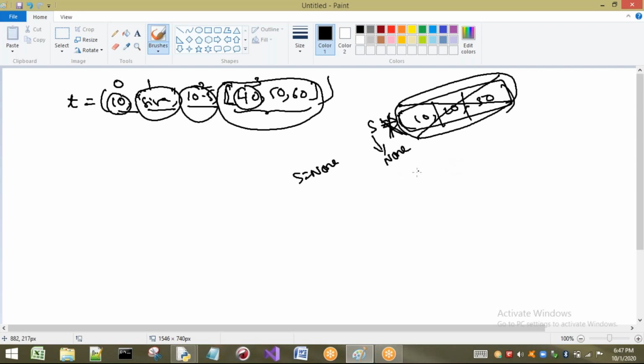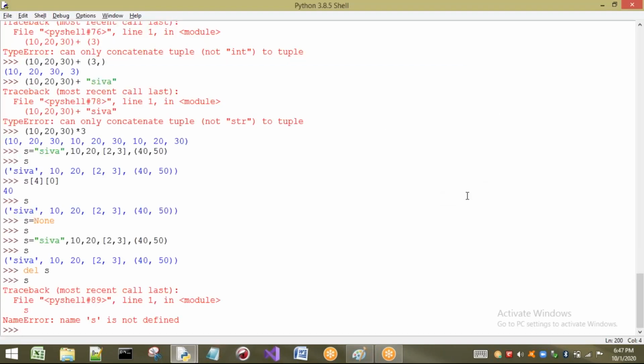What about delete? Initially it has some tuple of elements. If I apply del S, then what happens? S will be removed and the object will also be removed. That means if I type S, is S there? Not there. So we are going to get an error saying that name S is not defined, because I have deleted it. So S is also not present. But when we make S None, S is there, the reference is there, but for that there is no object.